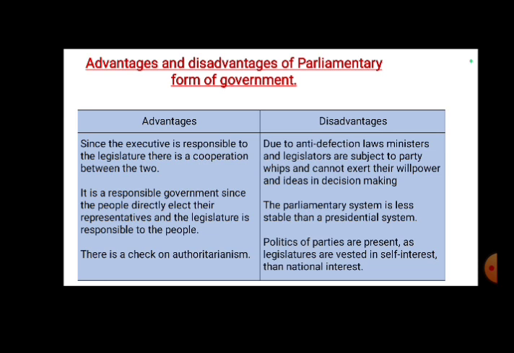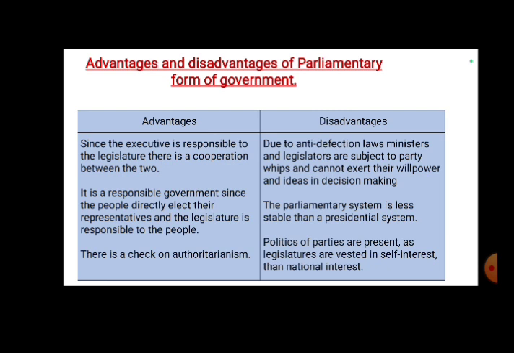There are some advantages and disadvantages of parliamentary form of government. First, the advantages. Since the executive is responsible to the legislature, there is cooperation between the two. And it is also a responsible government, since the people directly elect their representatives and the legislature is responsible to the people. And we can say that there is a check on authoritarianism in parliamentary form of government.